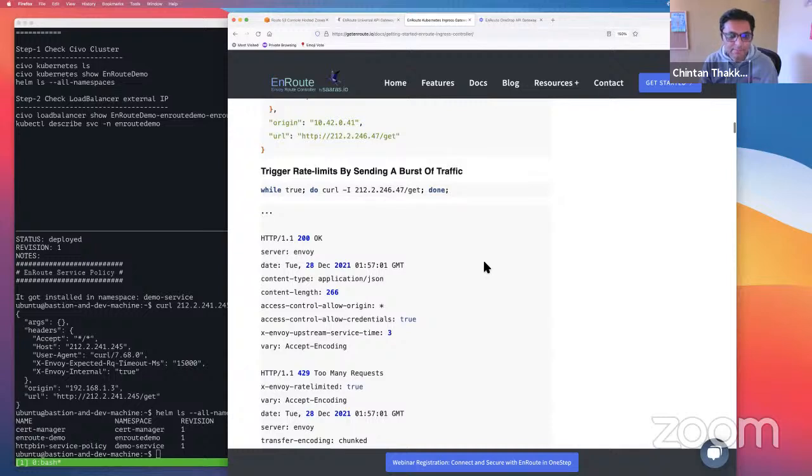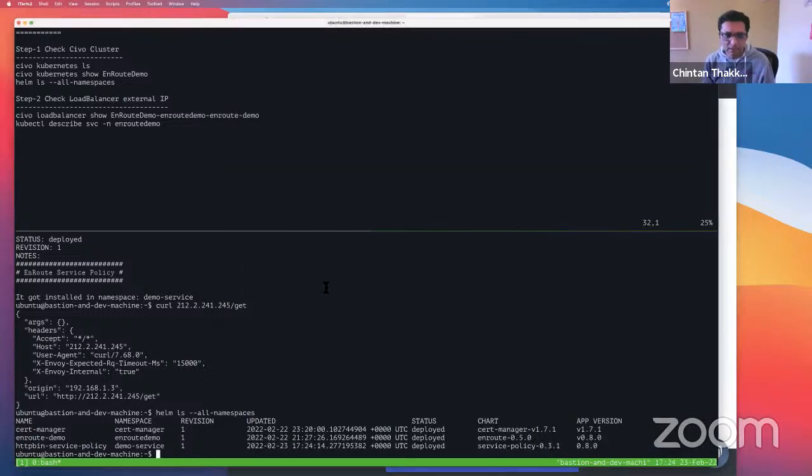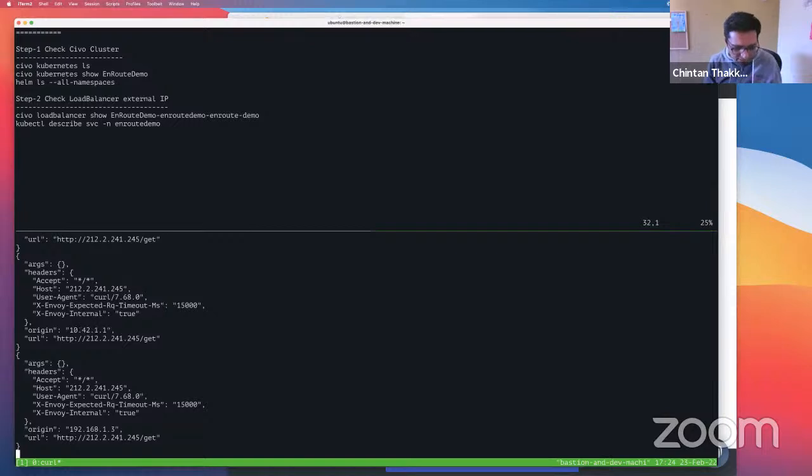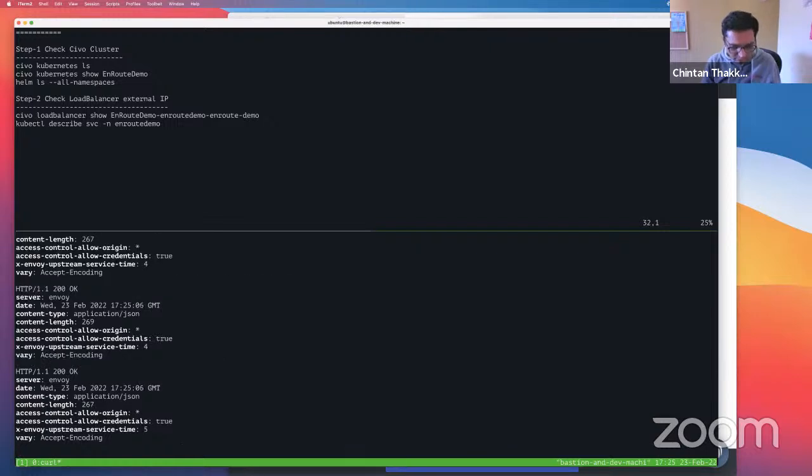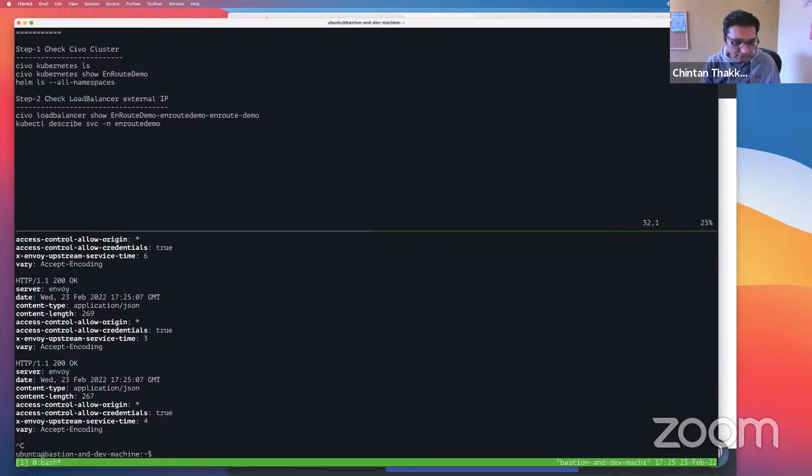Now this has already set up the rate limit filter. Let's see how the rate limit filter works. So we say while, and we'll send a few requests. I'm not seeing the return code. So let's say -I. Oh, I'm not seeing any rate limiting happening. So let's see the rate limiting limits.